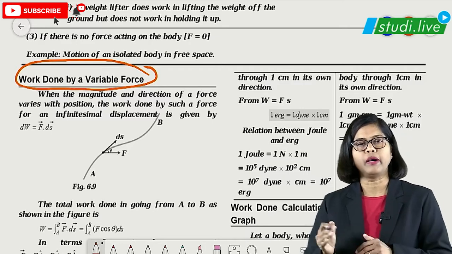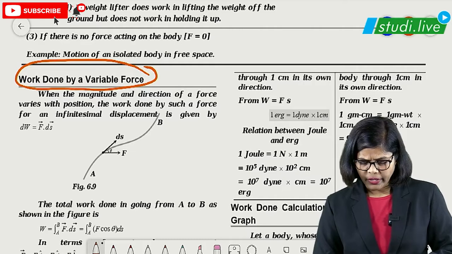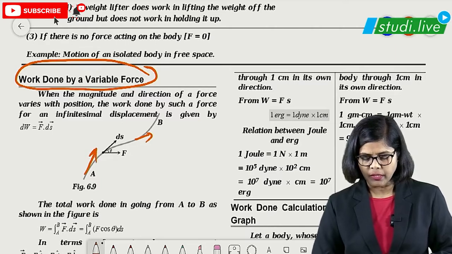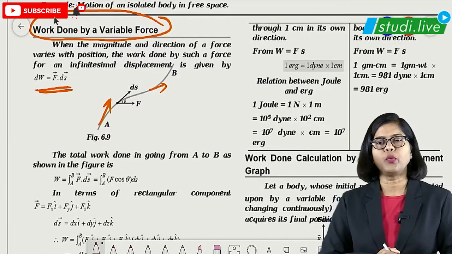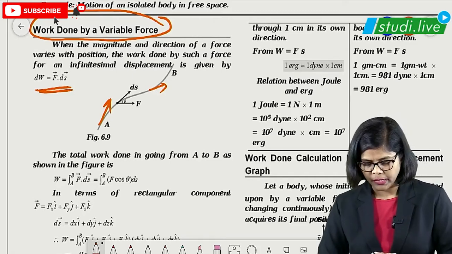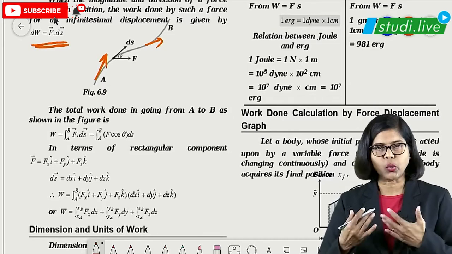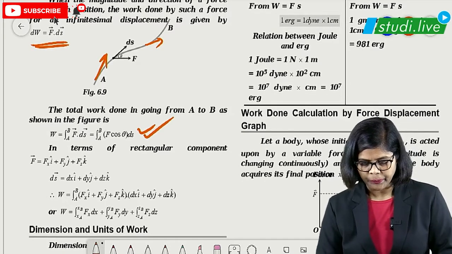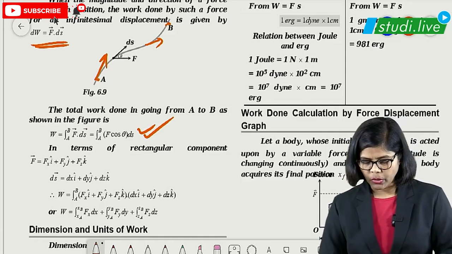That is the work done by a variable force. Now as you can see here, different forces are acting from A to B. Forces keep on changing. So students, which formula are we going to use? Small work done will be force into small displacement, that is F dot ds. And if you have to get the total work done, you have to integrate. Integrate from where to where? From point A to point B. So this is the formula you are going to use.